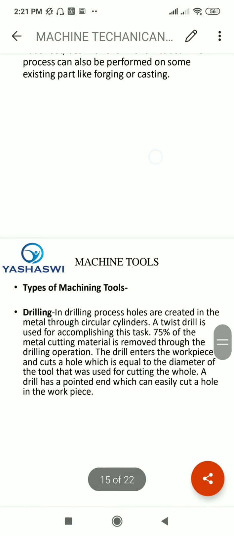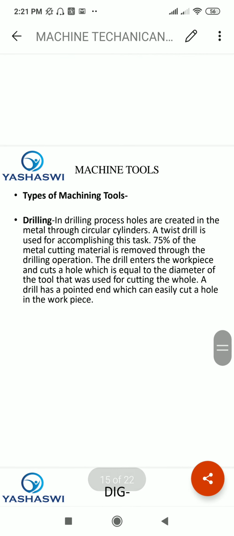operation. Now machine tools, type of machine tools. Which type of machine tools are used in industry? Now we will start with our drilling machine. In the drilling process, holes are created in the metal through a circular cylinder. A twist drill is used for accomplishing this task.